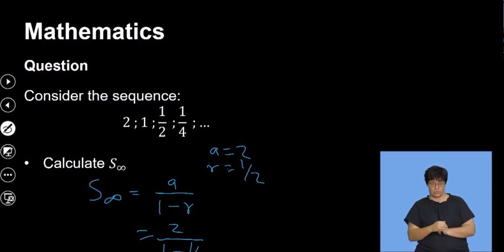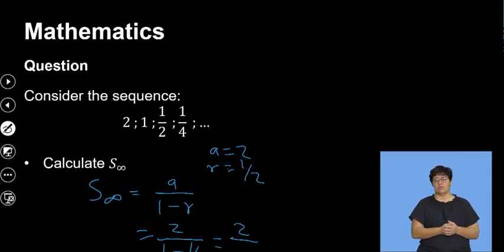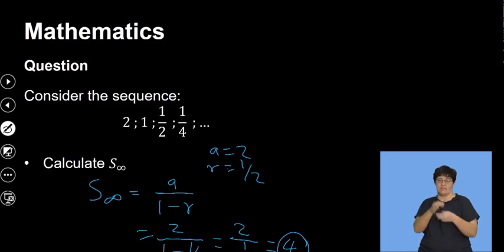But really here I don't think you even need your calculator, but let me do it with mental maths, right? So this will be 2 over 1 minus 1 over 2 is 1 over 2. So how many halves are in 2? You know that there's going to be 4 of them. So that will be my answer. So you can see that it is approaching a specific value that we have there, and that's how you will